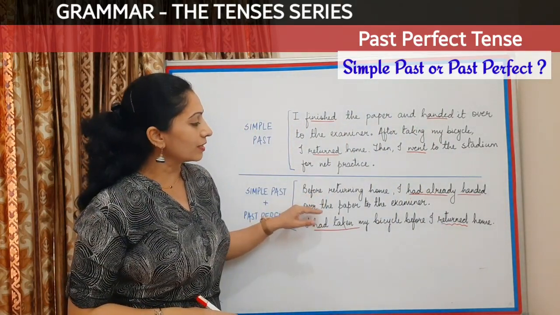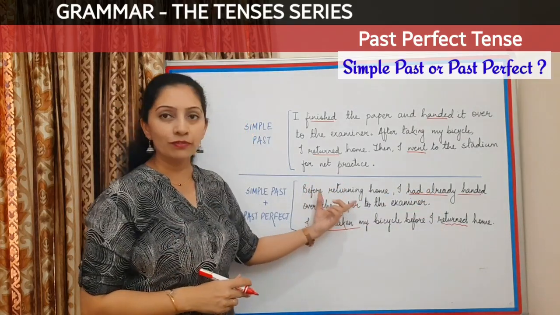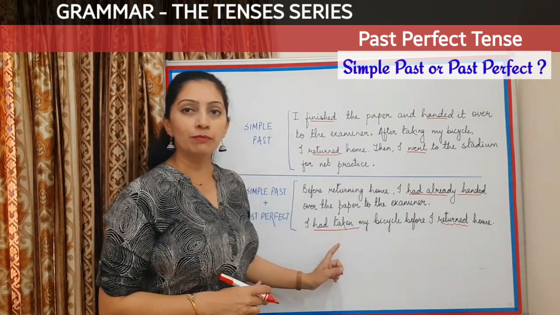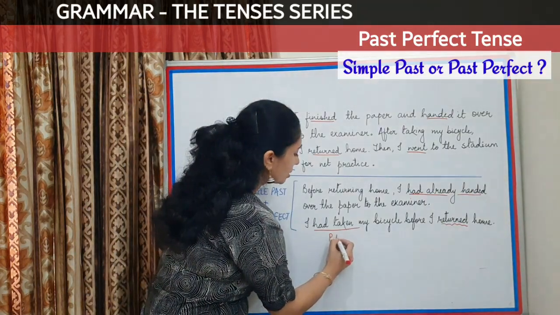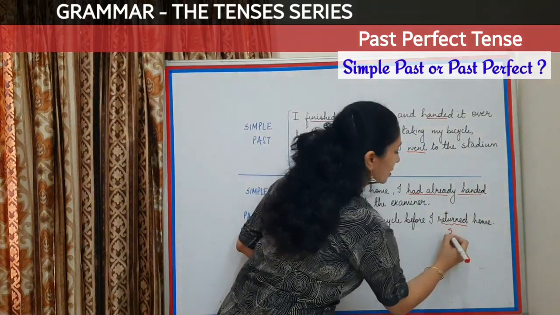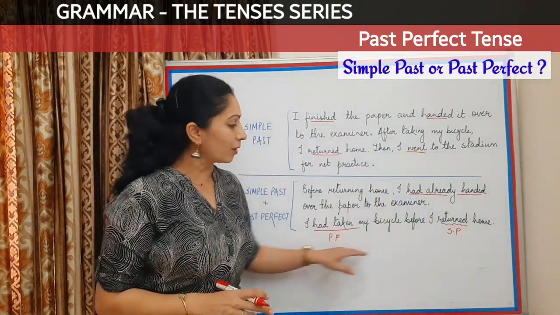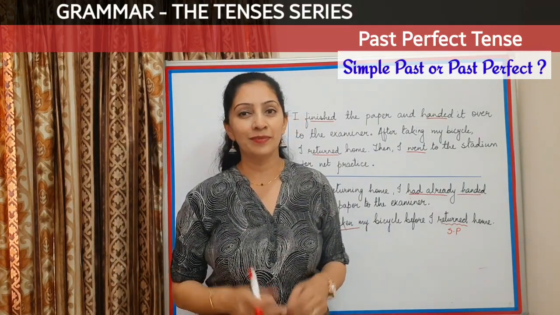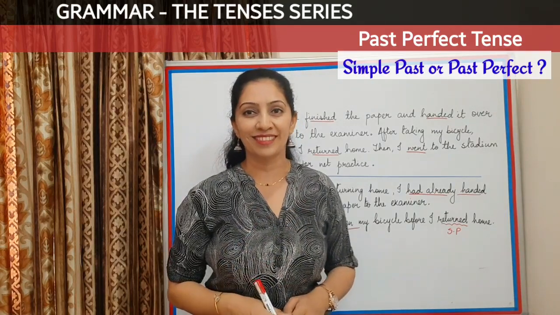Now in the first case you can see that I have used only past perfect, but I have given a time reference also. In the next one I have used a combination of simple past and past perfect. So this becomes my past perfect tense, whereas this becomes simple past tense. But while making the combination, you should not forget that the first action will always take past perfect and the second action will always take simple past.